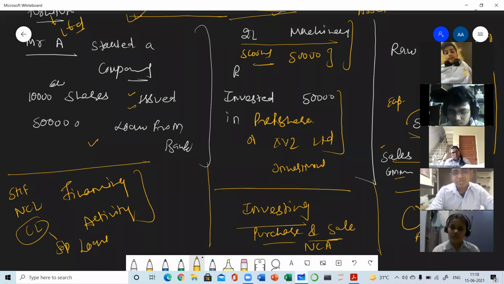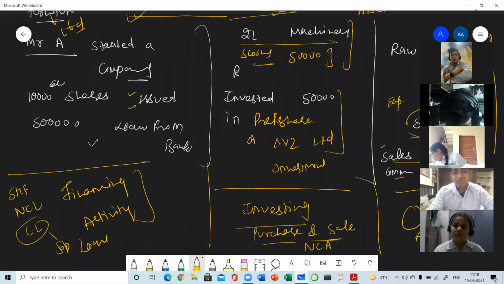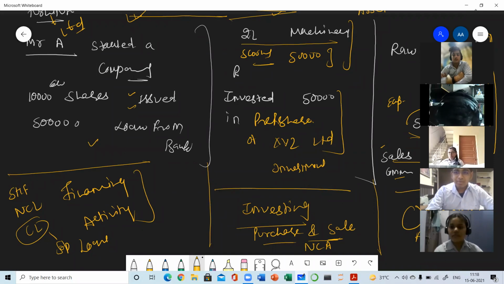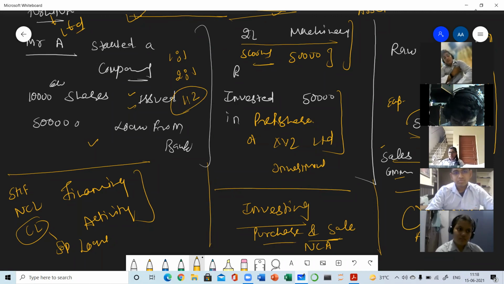And these are the activities which are related to the capital structure of a business. Capital structure means the mix of owned funds and borrowed funds. So any activity which brings a change in the capital structure. Suppose a company is issuing equity shares, then definitely it will bring a change in the capital structure. Earlier, the debt equity ratio was 1:1. Now by issuing the shares, the ratio has become 1:2. So that is the change in the capital structure.